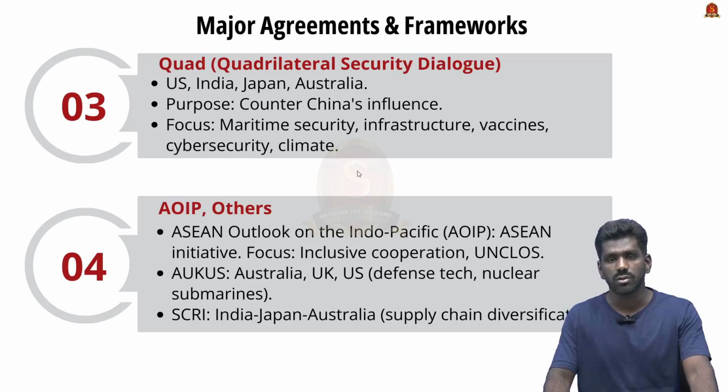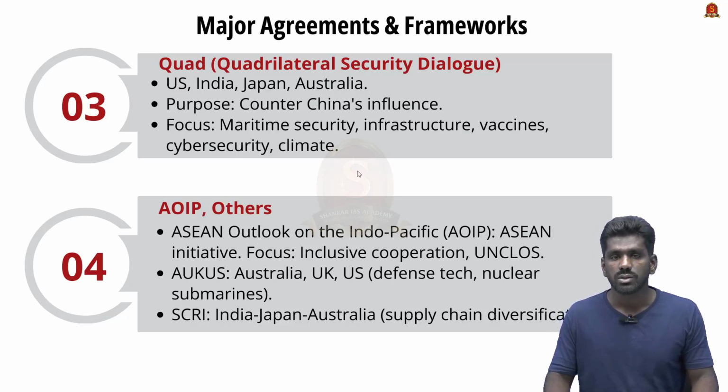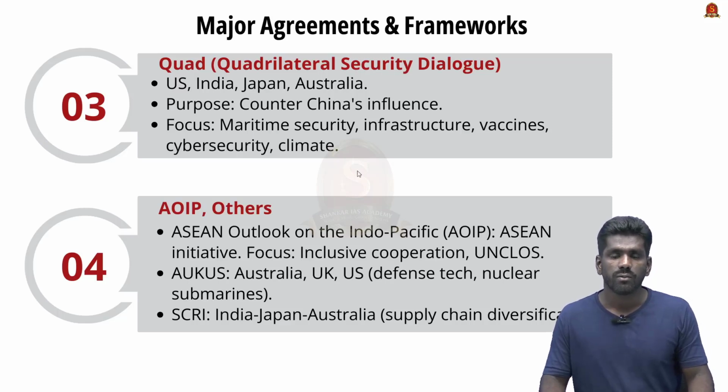Since China is growing at a faster rate and is a larger power in the region, and it is threatening the sovereignty of many other nations, these four countries have aligned themselves as the Quad for cooperation in the Pacific region to counter China's influence. Maritime security, freedom of navigation, infrastructure development, vaccine production, and cyber security are some of the key areas in which these Quad countries focus.